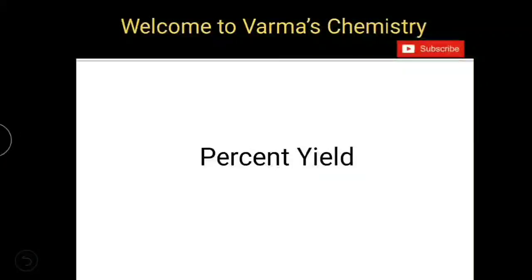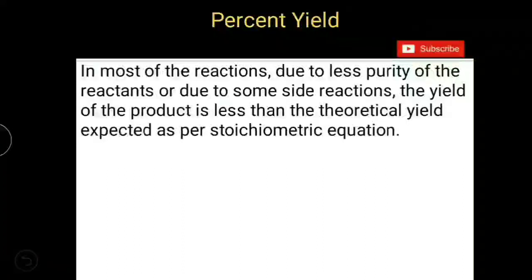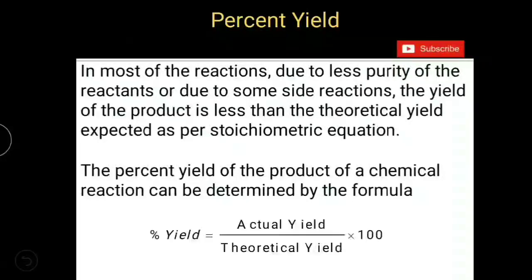In this video, we are going to see about percent yield and how it can be determined. In most chemical reactions, the purity of the reactants is less, and mostly in organic reactions, side reactions take place. Because of this, the yield of the product is less than the theoretical yield expected as per the stoichiometric equation. So if you want to find out the percent yield of the product, then we need to use the formula: percent yield is equal to actual yield of the product divided by theoretical yield of the product into 100.